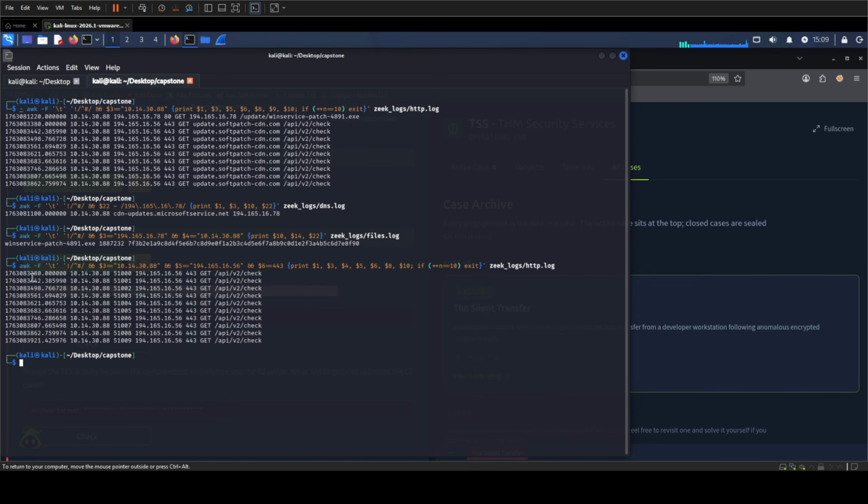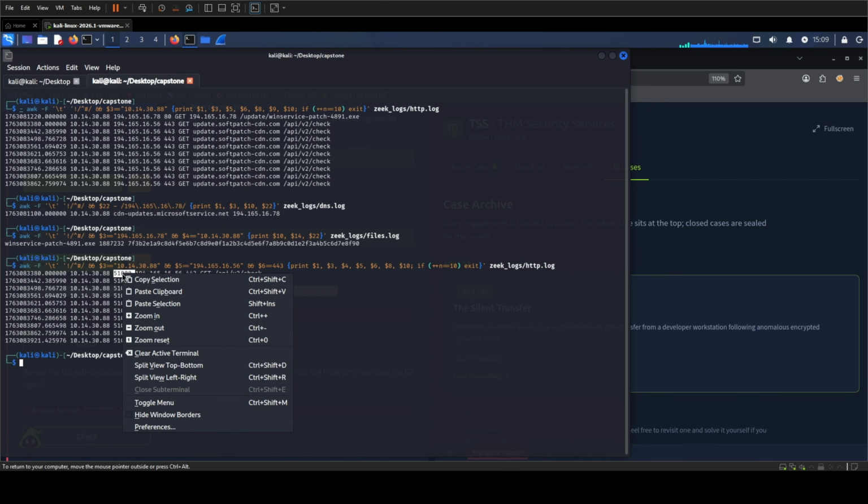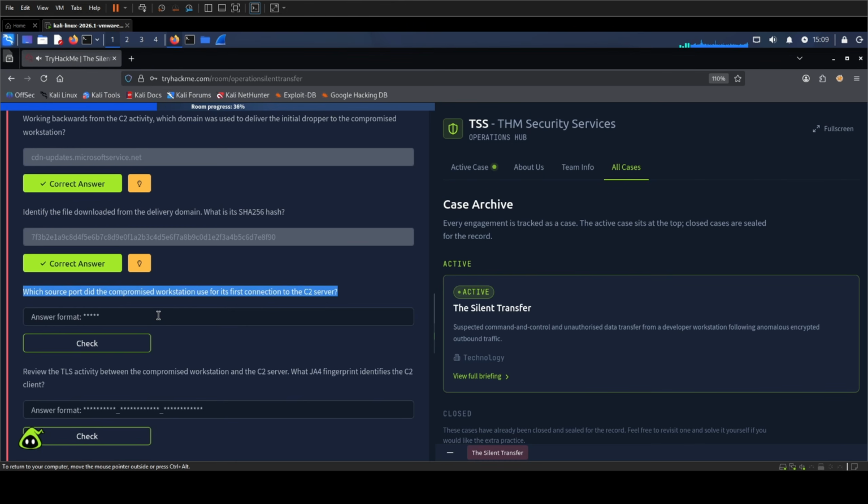The first row starts at this epoch timestamp. The workstation is the origin host, and its origin port is 51,000. The destination is the C2 server on 443. The following rows use 51,001, 51,002, and continue upward. That sequence supports an automated repeated pattern, but the answer is specifically the first source port, 51,000.